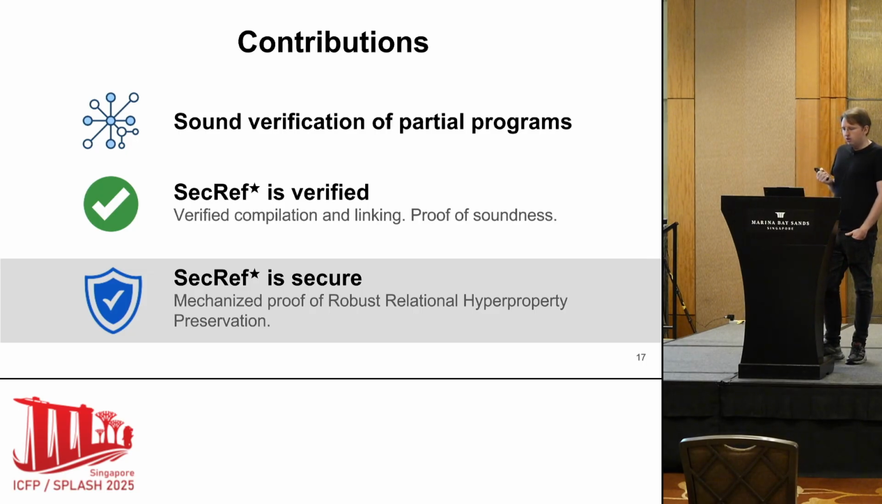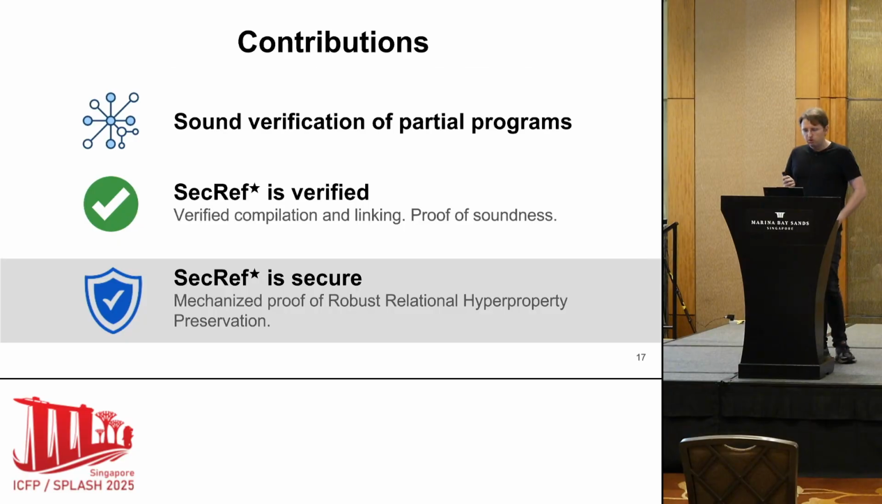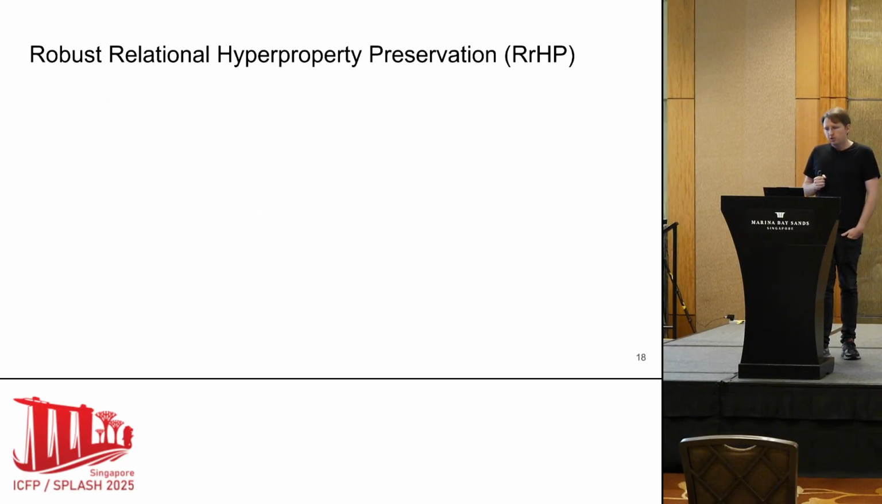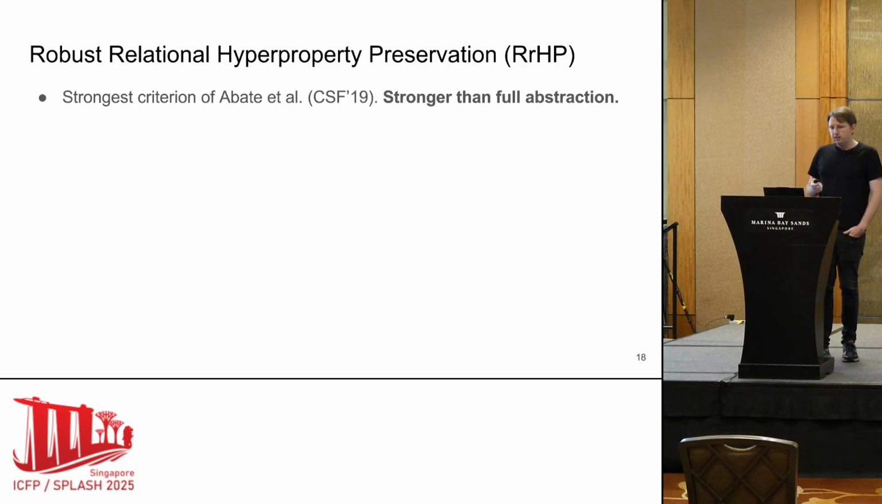Okay, so we saw how to verify a partial program. I gave you some intuition about why it's sound, and I want to talk now about why it's secure. We prove about our compiler that it satisfies robust relational hyperproperty preservation. This is a strong secure compilation criterion. It's the strongest of the work of Abate et al. And it's specifically stronger than full abstraction.